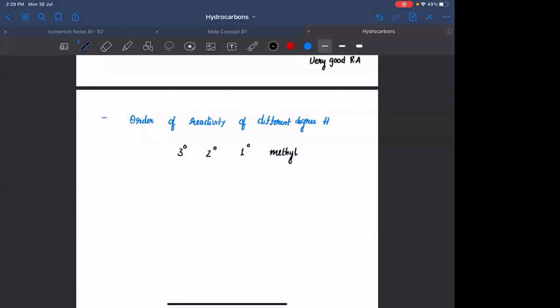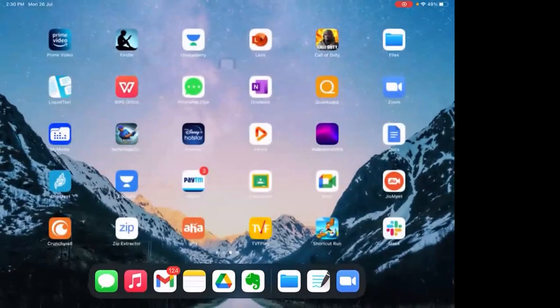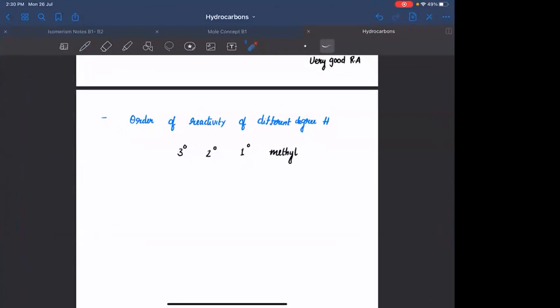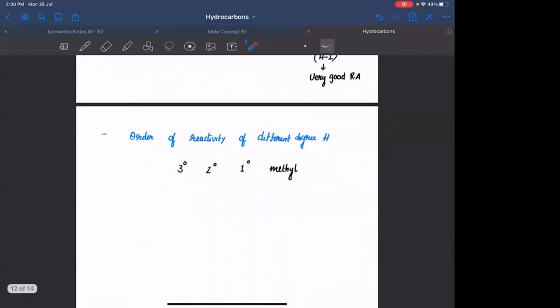The hydrogen that is attached to 3-degree carbon is called 3-degree hydrogen. What is 2-degree hydrogen? The hydrogen that is attached to 2-degree carbon is called 2-degree hydrogen. The hydrogen attached to 1-degree carbon is called 1-degree hydrogen. The hydrogen which is attached to methyl is called methyl hydrogen. Okay, think and tell me, what would be the order of reactivity of 3-degree, 2-degree and 1-degree?